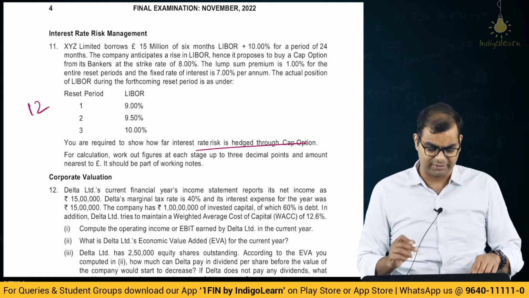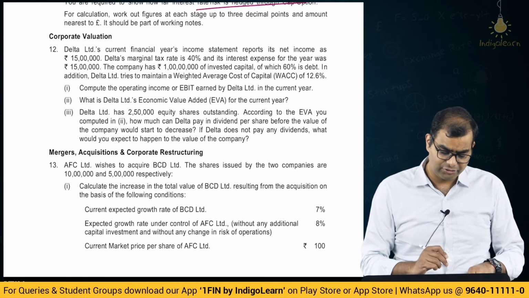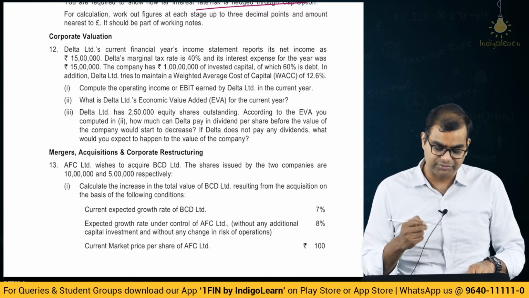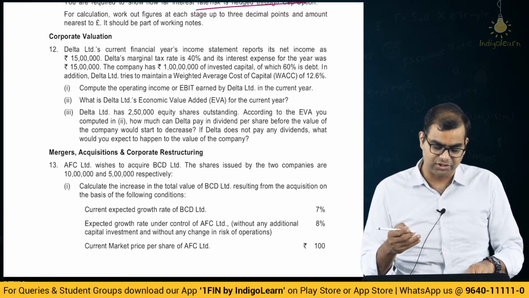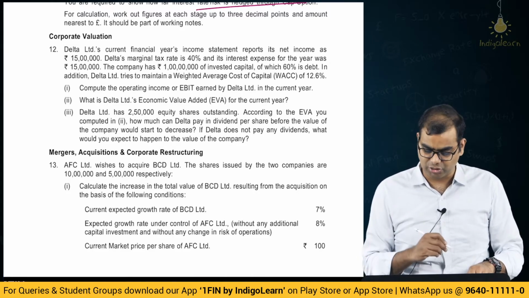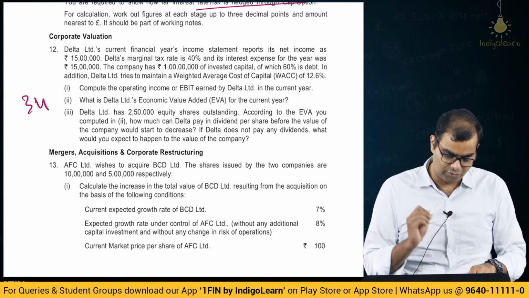This is also there in the study material, by the way. Then we have corporate valuation, where Delta Limited's current financial income statement is given, and then they have given details of weighted average cost of capital and are asking us to compute EVA and so on and so forth. This is illustration number 34.